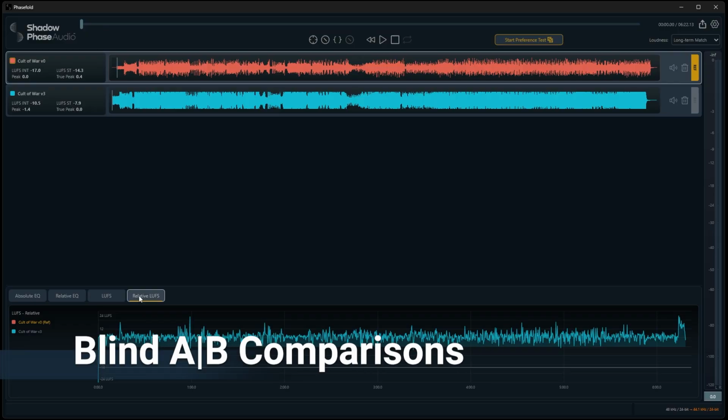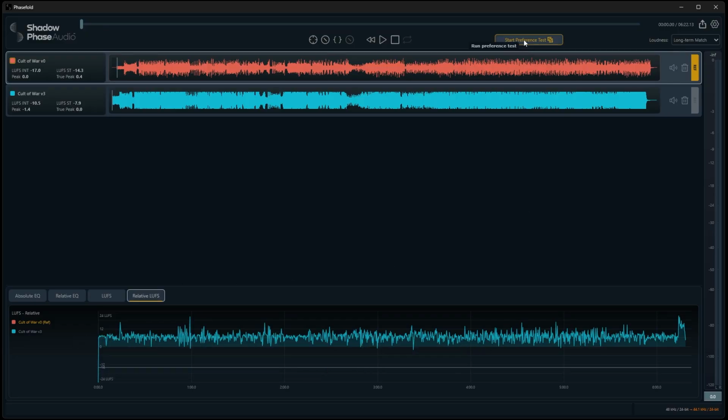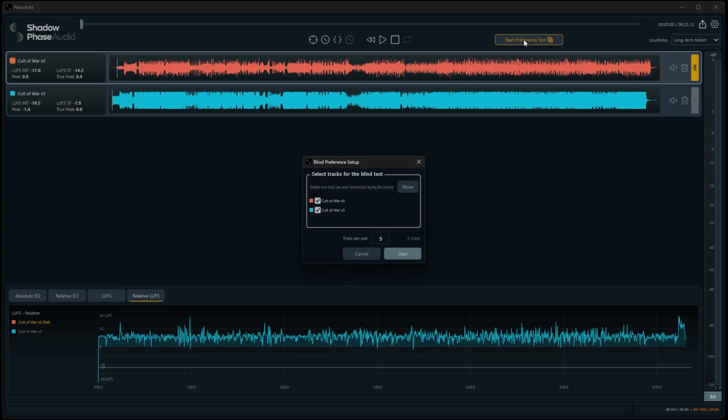When you want to remove expectation bias, start a preference test. Choose the tracks you want to compare, then set how many trials you want for each pair. Phasefold shows the total number of trials up front, so you know exactly what the session will involve.